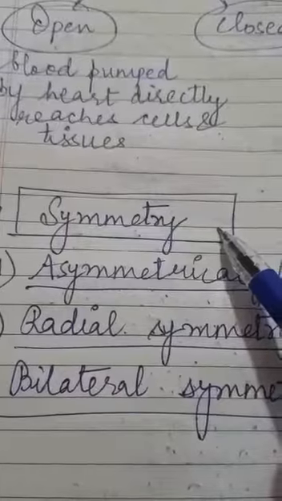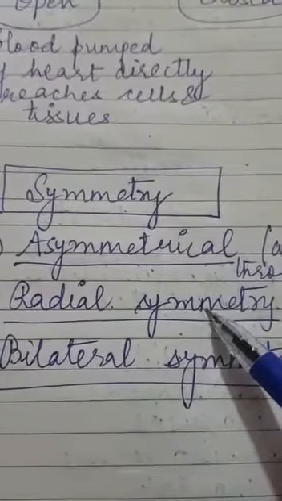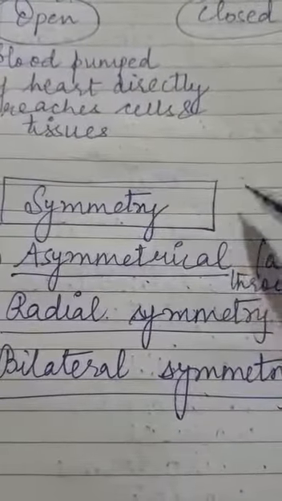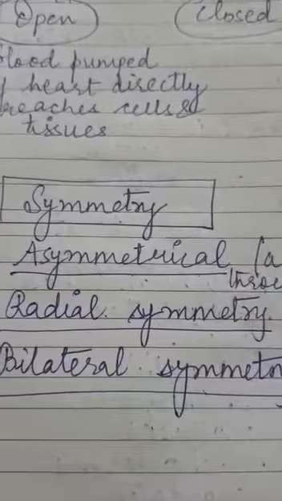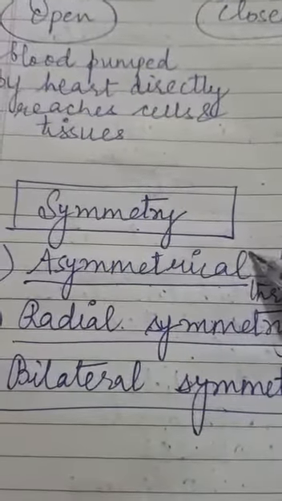Next, symmetry. The body design can be asymmetrical, it can have radial symmetry, or it can be bilaterally symmetrical. Asymmetrical means that through any plane, if you pass the axis, it cannot be divided into two equal halves. So there is no symmetry.